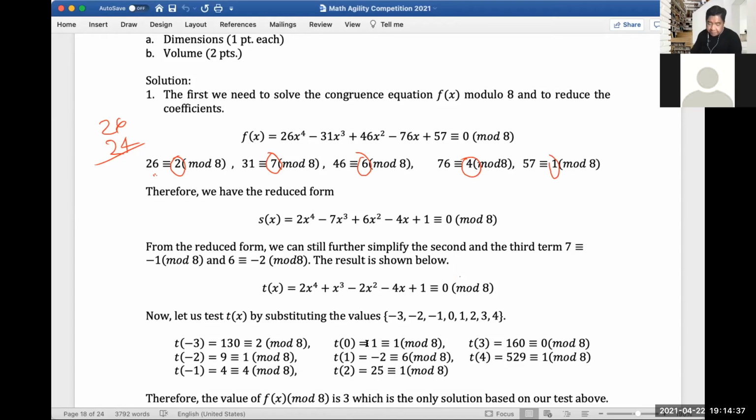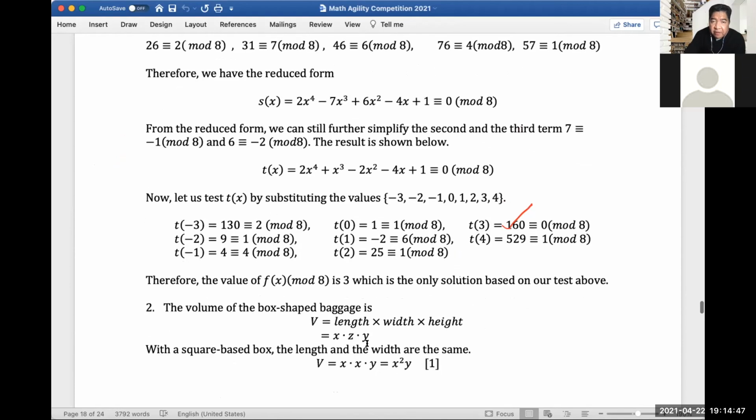Okay. So next, we have the reduced form, which is this, and we can still simplify the 7 and the 6.